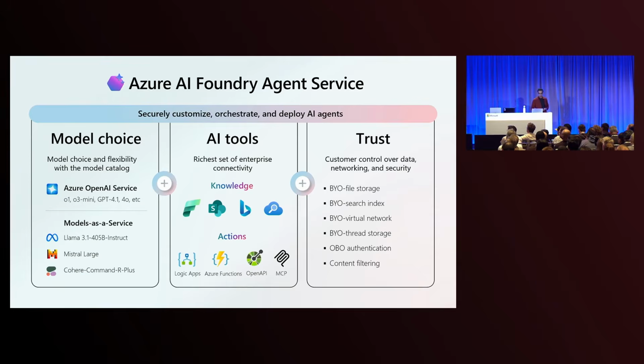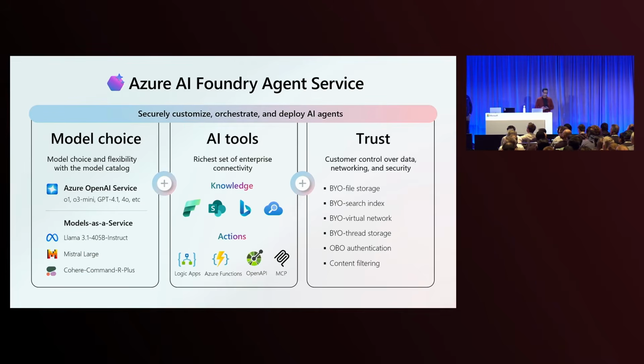The second differentiation is around model choice. We've heard consistent feedback from customers about being able to leverage not just OpenAI models, but other models as well. As you've seen from many talks, we have over 1,000 models in our model catalog, and independent of the projection of enterprise-grade security and the hosted tools that we have, you can select any model from the model catalog and have the agent service interoperate across the model ecosystem.